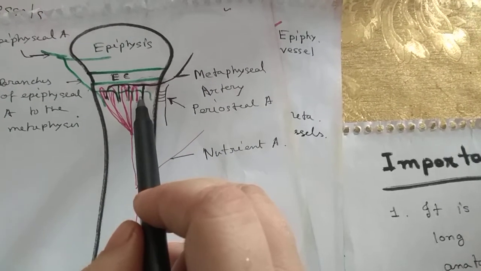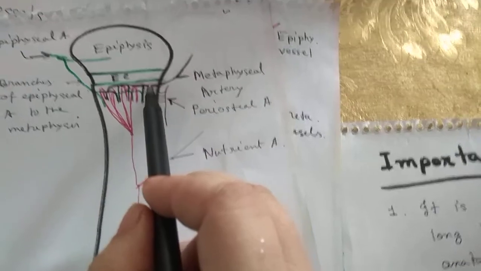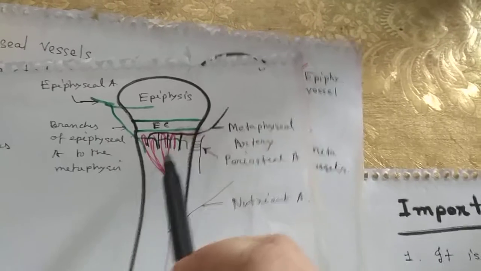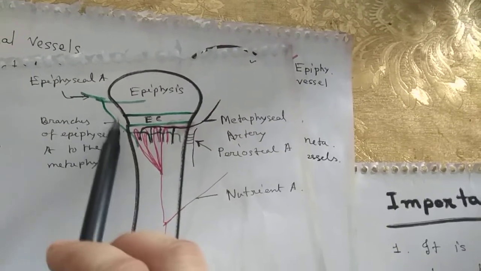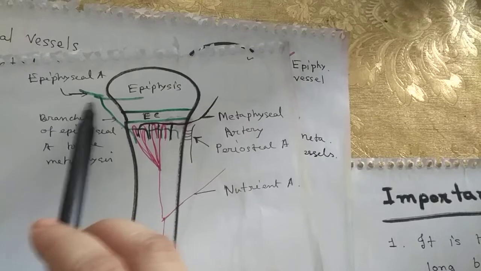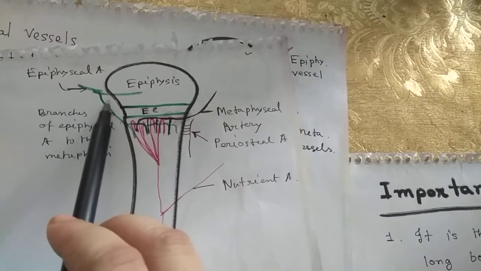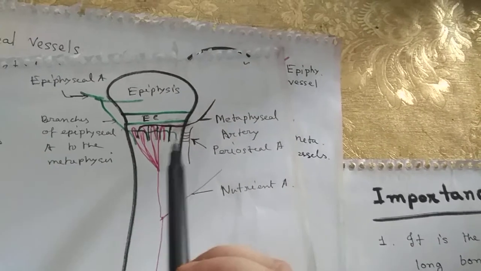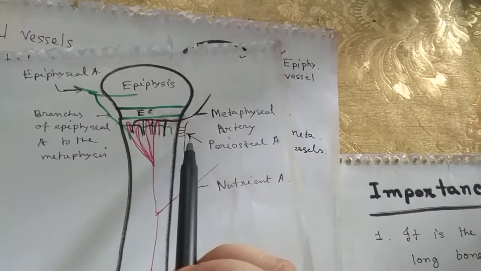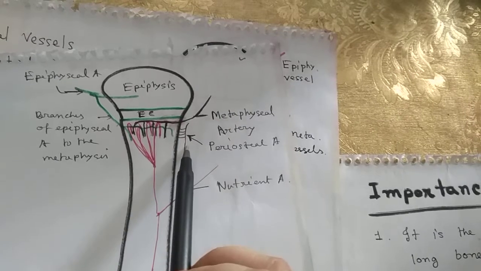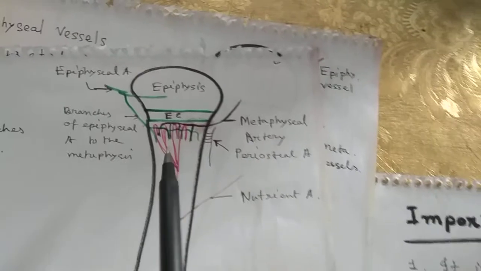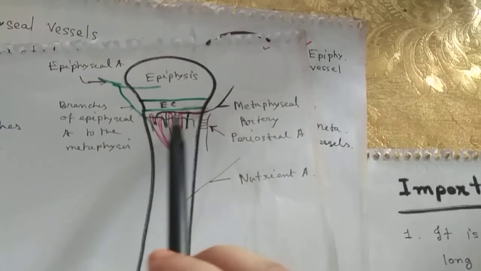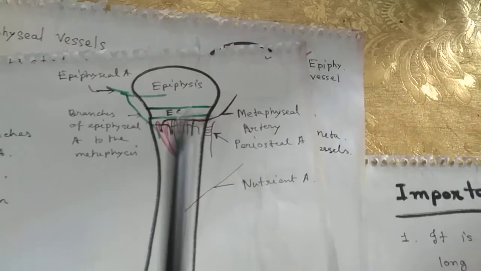The metaphysis is also supplied by the metaphyseal artery, and it also gets supply from the epiphyseal artery. One of the branches of the epiphyseal artery enters the metaphysis. And the metaphysis also gets nutrition from the periosteal artery. So it is an extremely vascular portion of the growing long bone.